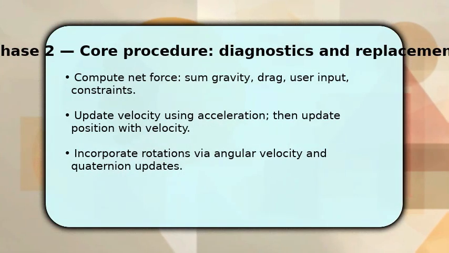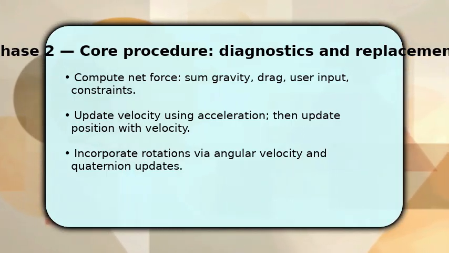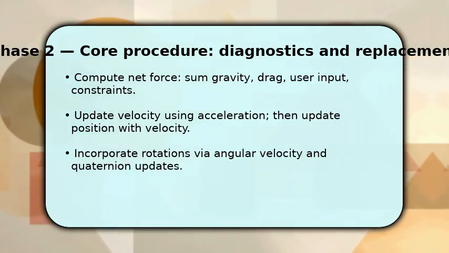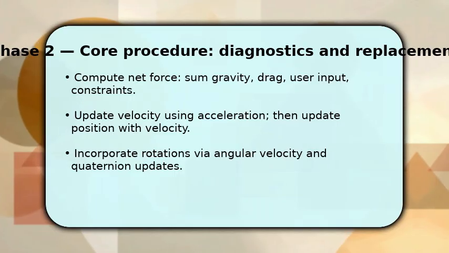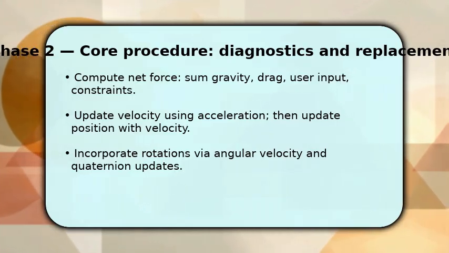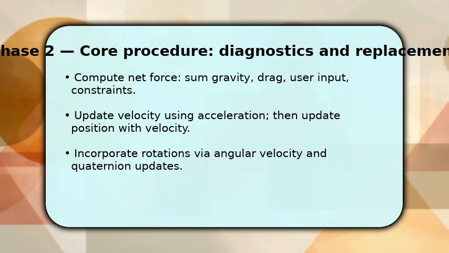You compute net force each frame, summing gravity, drag, springs, and any control inputs, so acceleration equals force divided by mass. Then update velocity from acceleration and position from velocity. Semi-implicit order reduces energy gain.